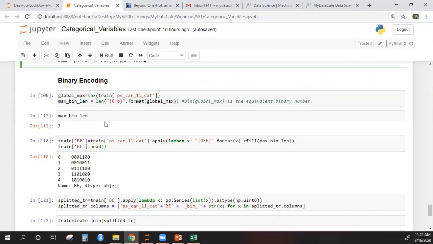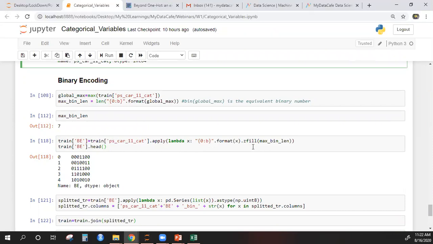You have seen this. Now binary encoding. So this is the function that is used to find the binary equivalent of a number. This is the function that we use.